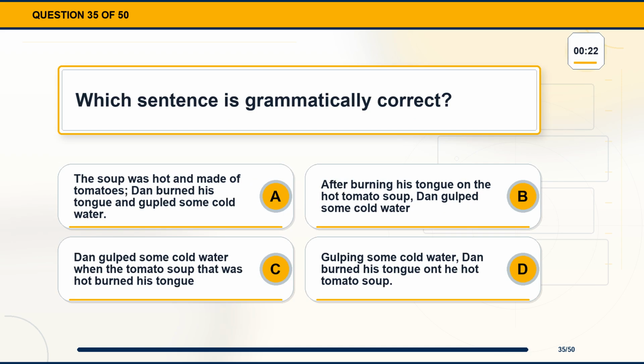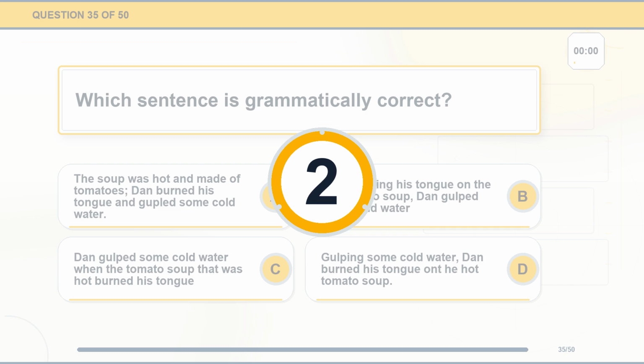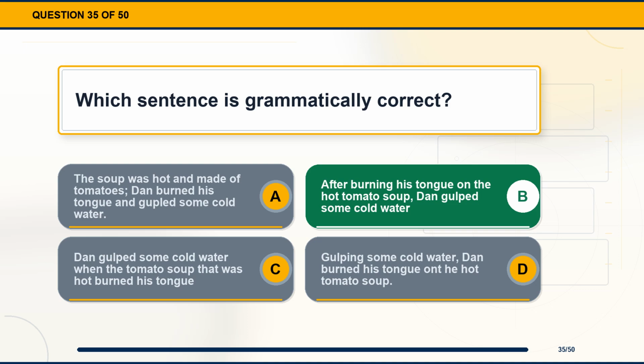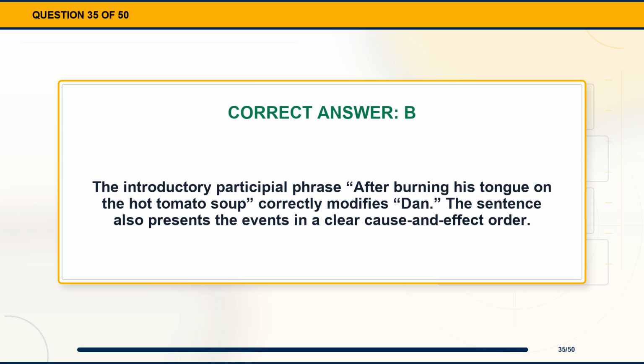Question 35. Which sentence is grammatically correct? Option A, the soup was hot and made of tomatoes. Dan burned his tongue and gulped some cold water. Option B, after burning his tongue on the hot tomato soup, Dan gulped some cold water. Option C, Dan gulped some cold water when the tomato soup that was hot burned his tongue. Option D, gulping some cold water, Dan burned his tongue on the hot tomato soup. The correct answer is option B, after burning his tongue on the hot tomato soup, Dan gulped some cold water. Explanation. The introductory participial phrase, after burning his tongue on the hot tomato soup, correctly modifies Dan. The sentence also presents the events in a clear cause and effect order.